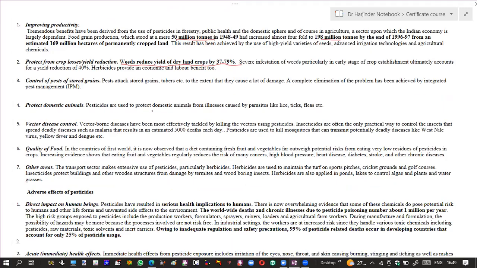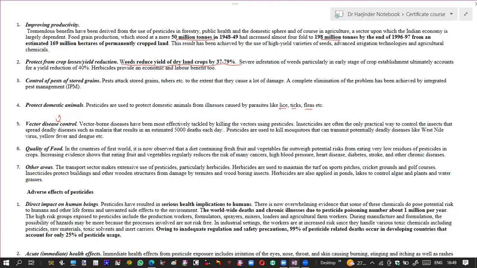Similarly, they can be used for the protection of domestic animals. So these pesticides are used to protect domestic animals from the illness caused by various parasites like lice, ticks, fleas, and mosquitoes, etc., by killing them. It is also used in vector disease control, in particular malaria, dengue, and yellow fever, which are caused by mosquitoes and other unwanted pests. So these pesticides can kill those unwanted pests, and these diseases can be prevented.